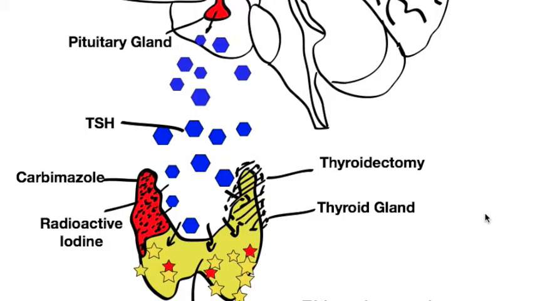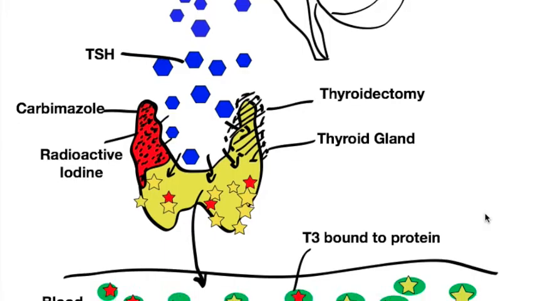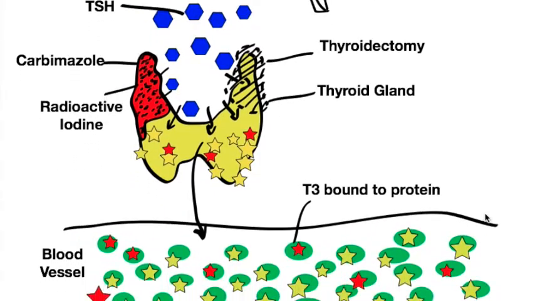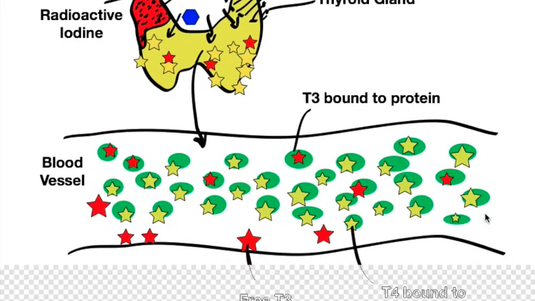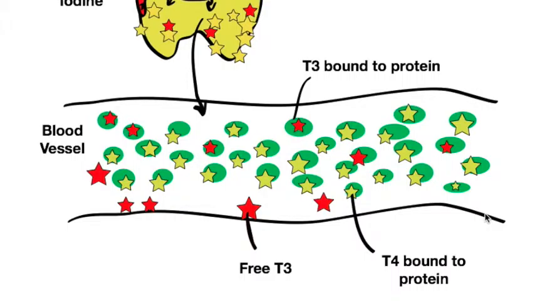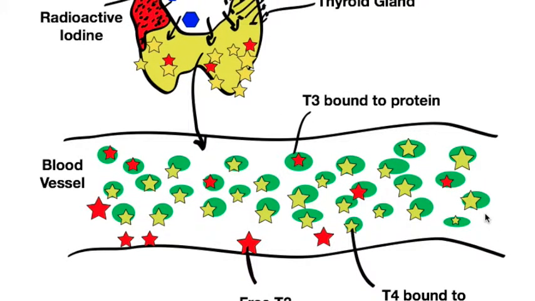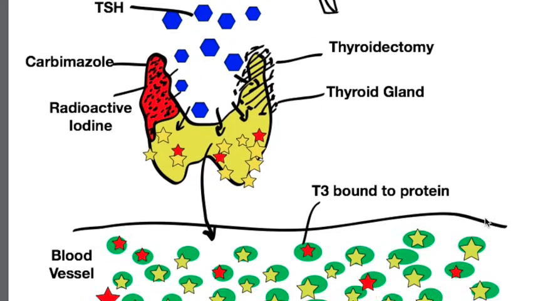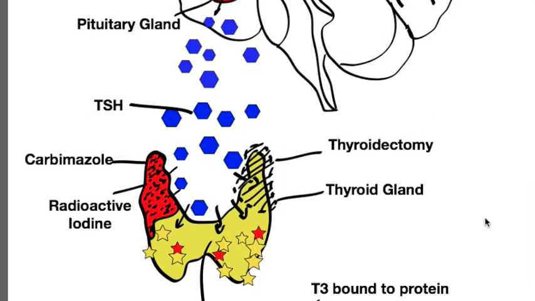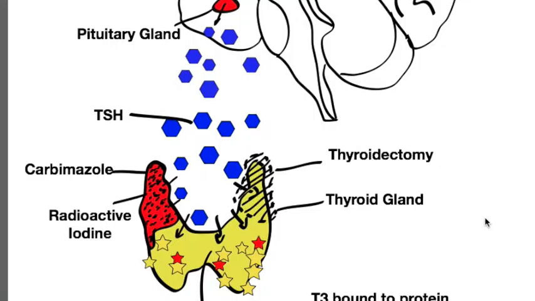Now, as you can see here, following medication, because the amount of thyroxine that is produced by the thyroid gland is reduced, shown here by a reduced number of red stars, this is then fed back via the bloodstream to the pituitary gland, which then allows for more production of the thyroid-stimulating hormone, shown here as blue hexagons.